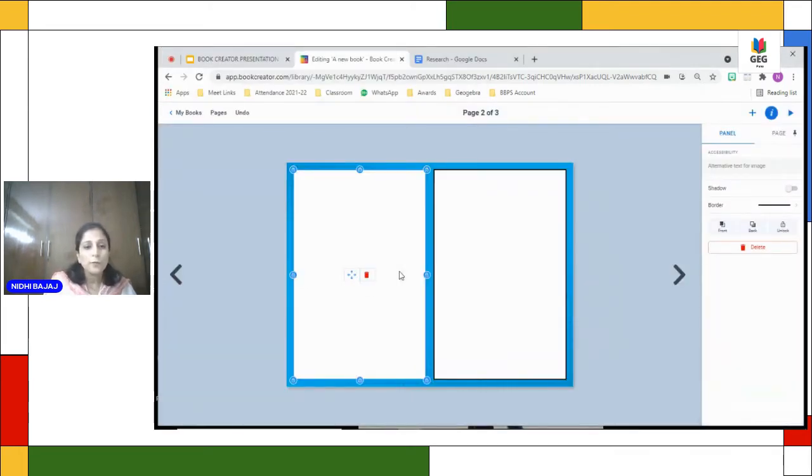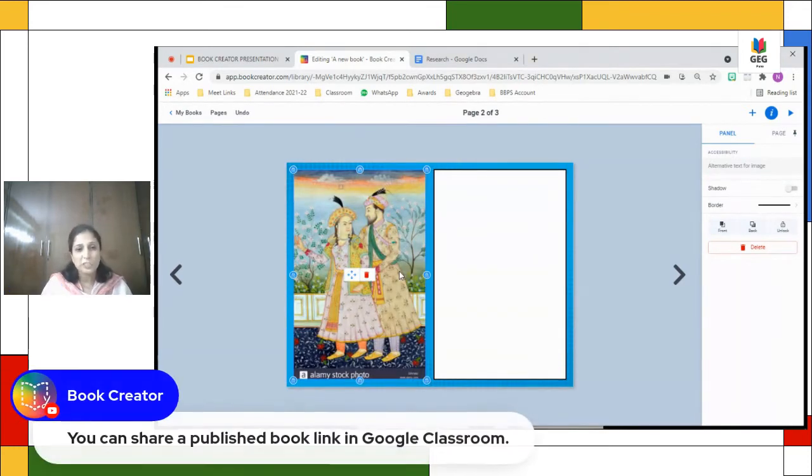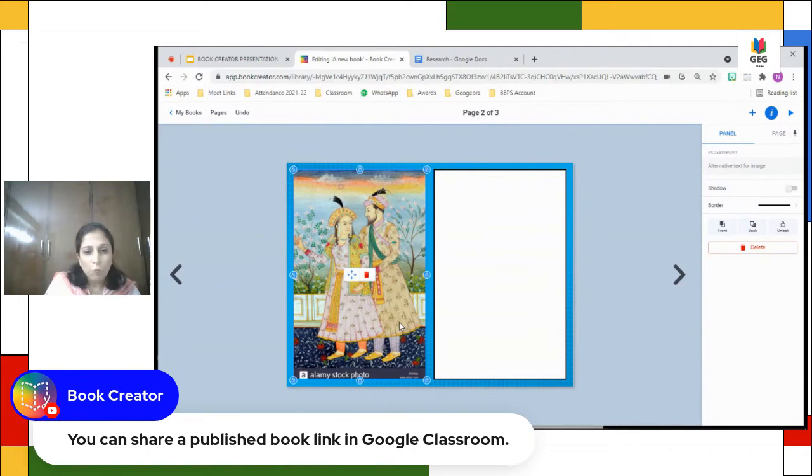So when you do it within the panel, it will take the perfect positioning. And if you want to move your image a bit, now if you can see that it's written allow me stock photo, which doesn't appear good to me. So I'll click on these 4 arrow sign. If I want to delete, I will go to this. And if I want to move my picture, I'll just go on this 4 arrows key, and then I can move my picture.